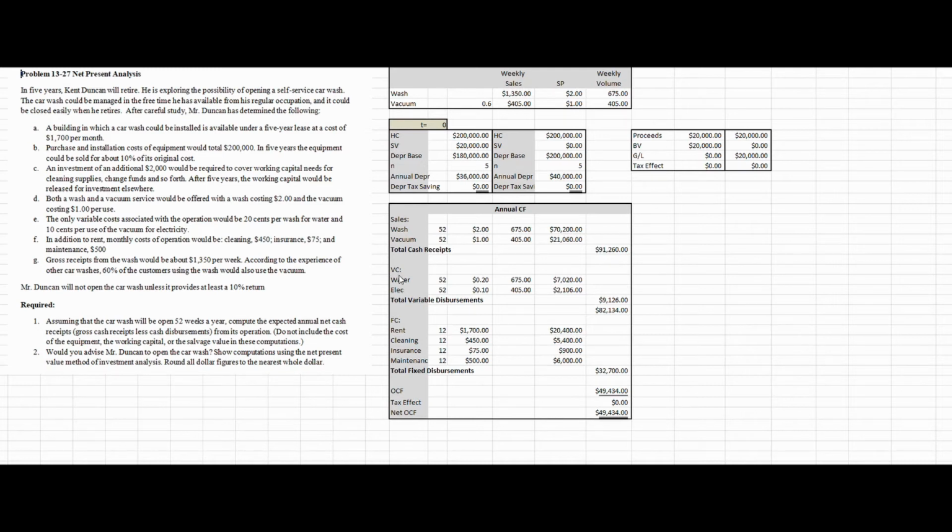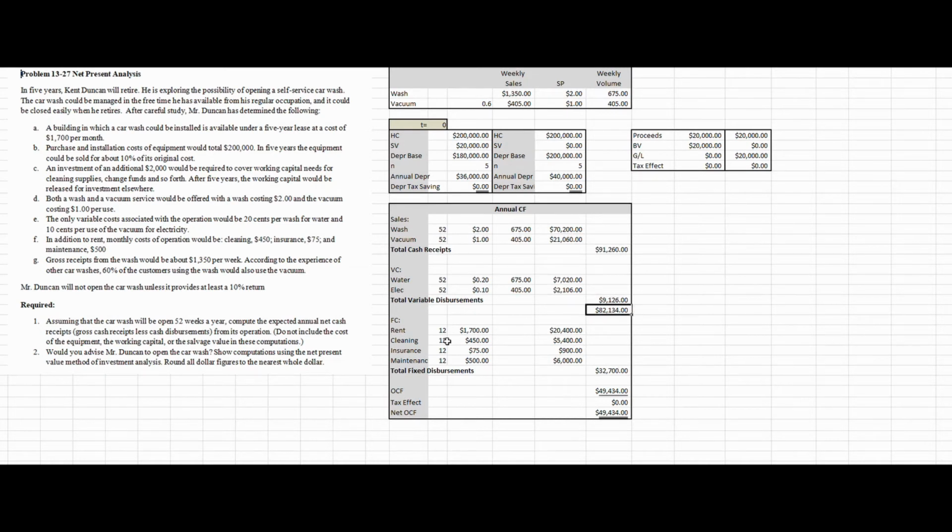Then we can come down here and look at our variable costs, follow the same logic. The water used in a wash, we got 52 weeks in a year, we'll have 675 washes per week, is 20 cents per wash. So that's going to give us a variable cost associated with washing of $7,020. Likewise, the electricity related to vacuuming, we've got 52 weeks in the year. Every week we expect to vacuum 405 times, and that's going to cost us 10 cents per vacuum for a total of 2,106. So we have our total revenue, our total variable cost, and our contribution margin.